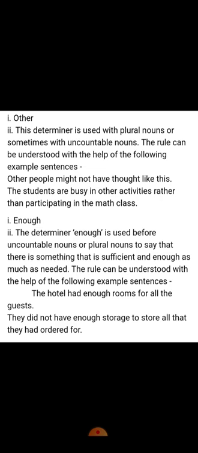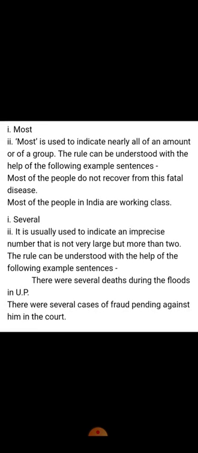Enough. It is used before uncountable nouns or plural nouns to say that there is something that is sufficient. That is, the hotel had enough rooms for all the guests. Most is used to indicate nearly all of an amount. Like, most people of India are working class. So it means about 90%.